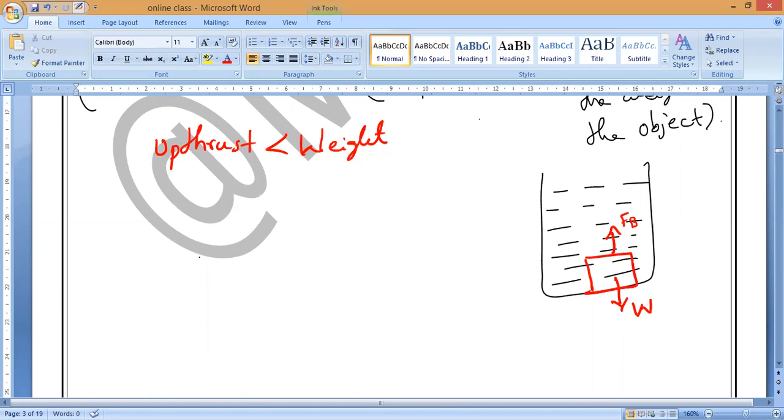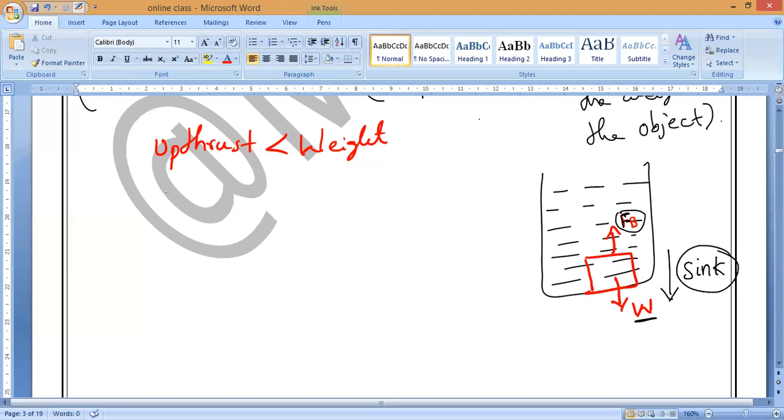So the weight is maximum, upthrust is minimum. Yes or no? The buoyancy force experienced by it is maximum and it cannot increase further, so the liquid is unable to provide enough upthrust to balance the weight of the object, so the object will sink. Understand? The liquid is already providing maximum buoyancy force, but it is not able to balance the weight, so the object will sink. Okay.